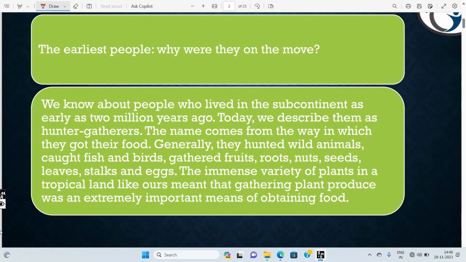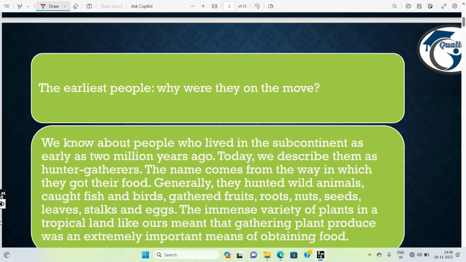First of all, let us see what the earliest people were going to do and why they were on the move. It means what is the starting period of the earliest people and why they started moving from one place to another place. The main reason anyone moves from one place to another is for their livelihood and to get better resources.